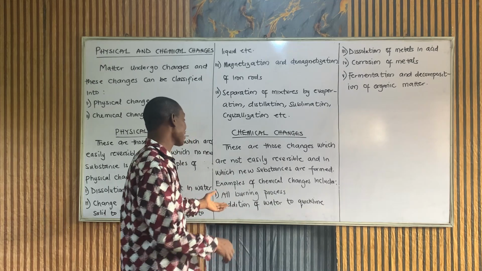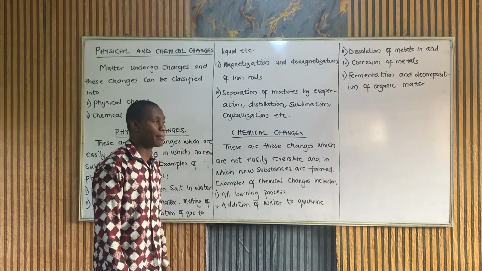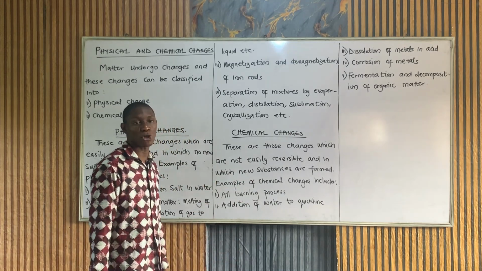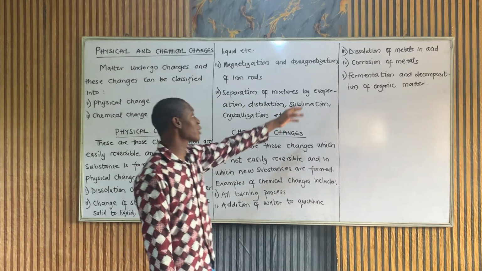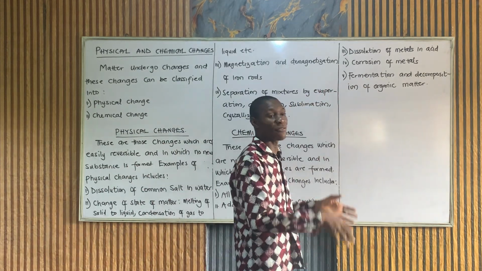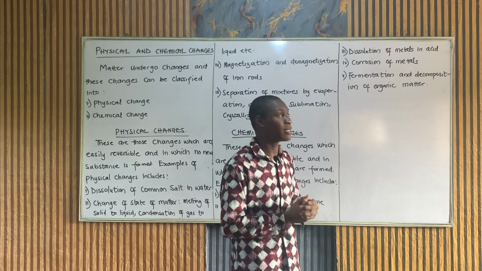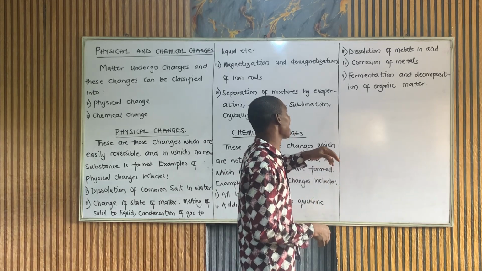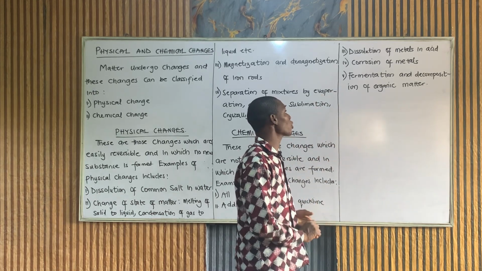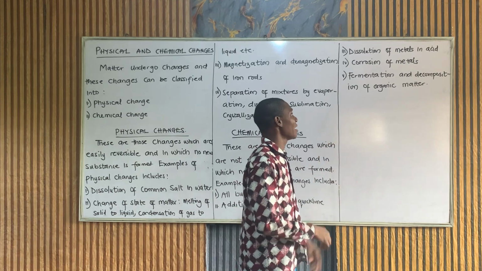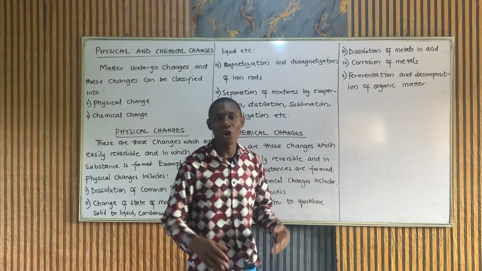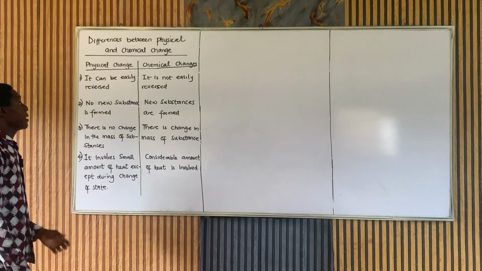Another good example is the addition of water to quick lime. You cannot get your water back. Again, the addition of metals in acid. If you dissolve a metal in acid, you can't get the metal back actually. The metal goes into the acid. Again, it's corrosion of metals. And lastly, fermentation and decomposition of organic matters.